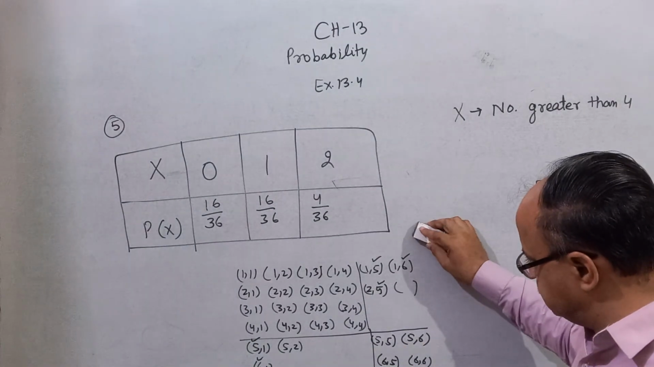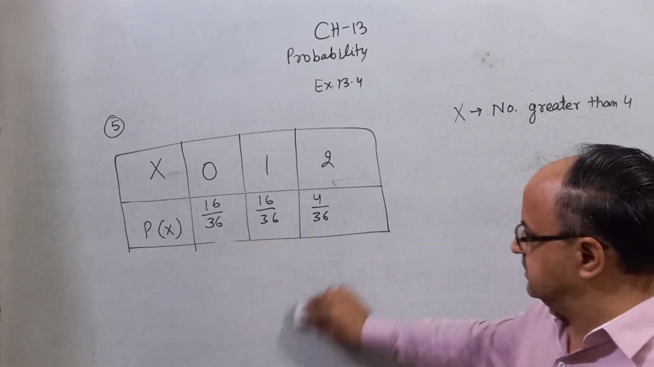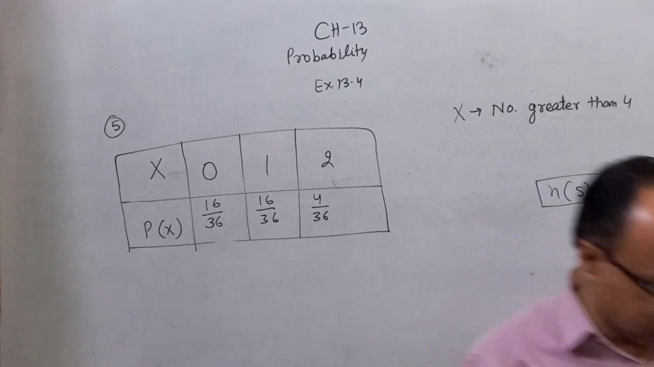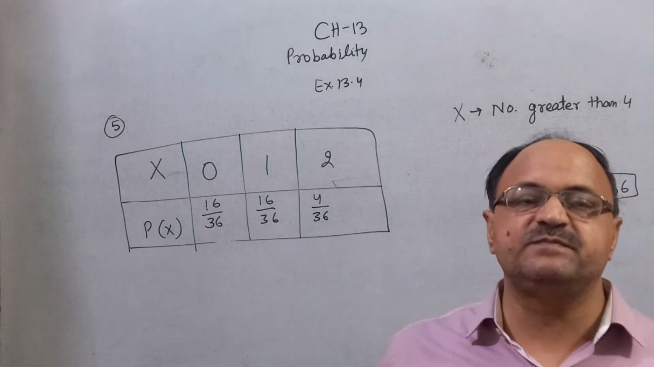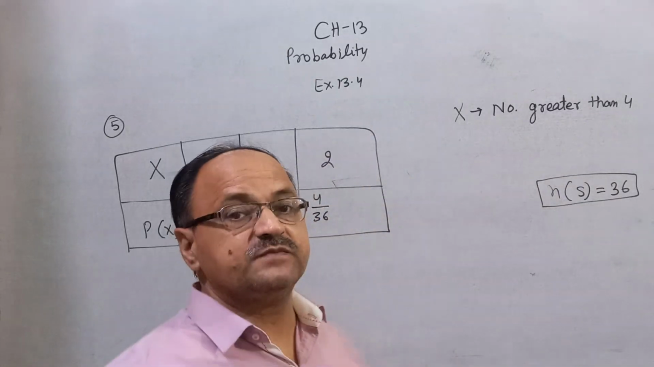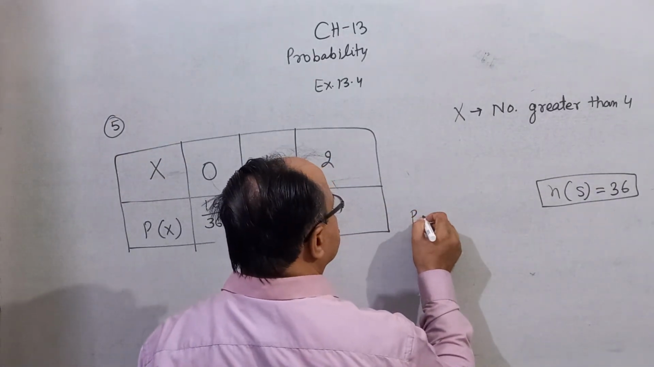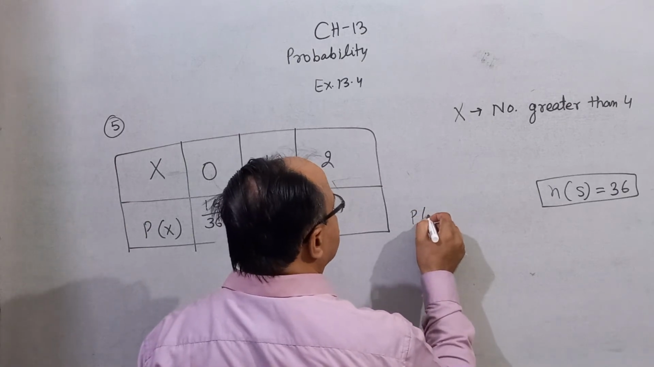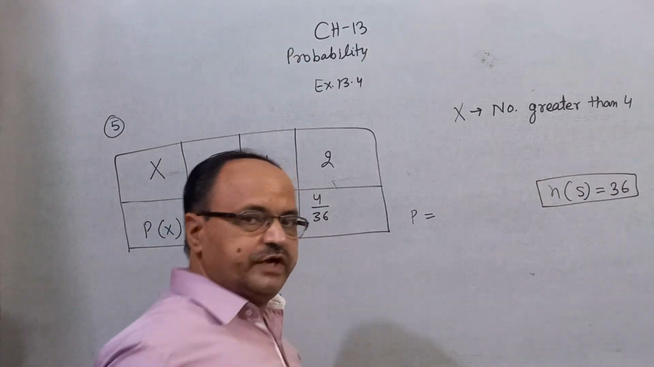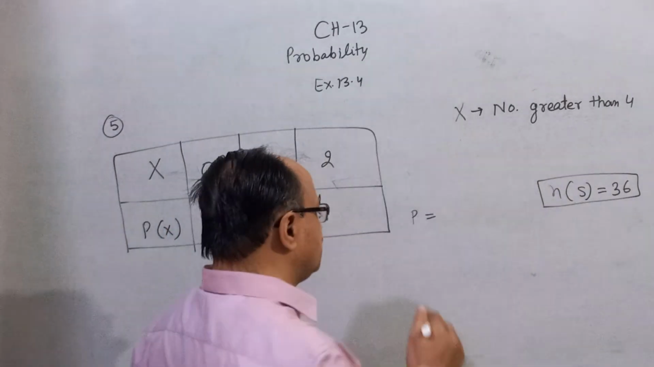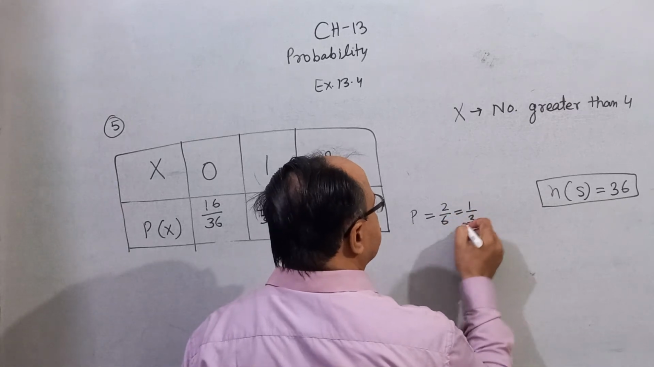This question you can solve by another method. Because when you throw a die or coin, it is the case of with replacement. So the probability of a number greater than 4 when you throw a die, that is 5 or 6, is 2 by 6. You can say 1 by 3.